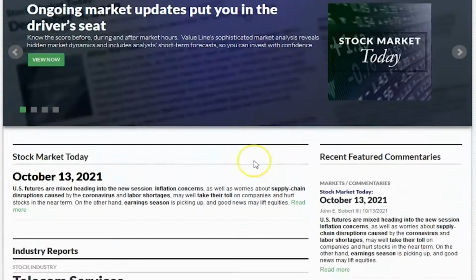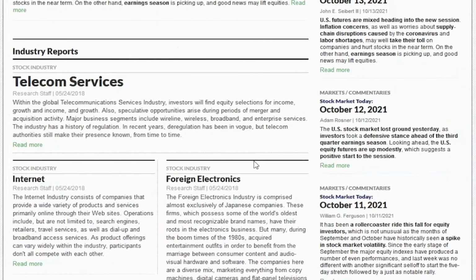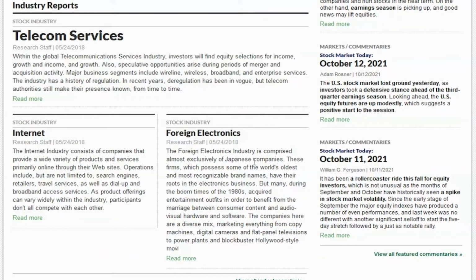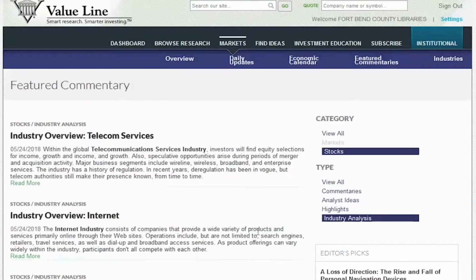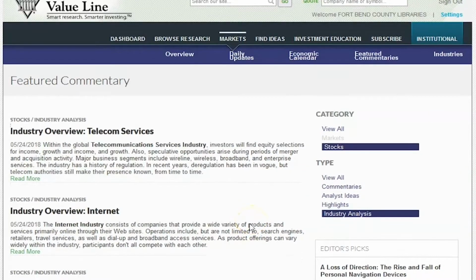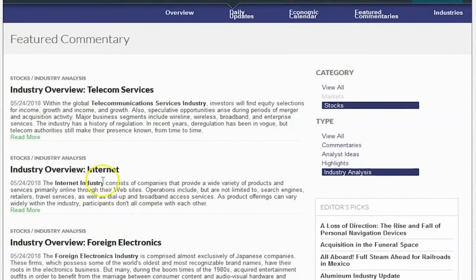we can scroll down to see the industry reports. This will feature the most recently updated report, but you can view all the reports by clicking on View All Industry Analysis. Scroll down to see all the different industries and select one that you are interested in learning more about.